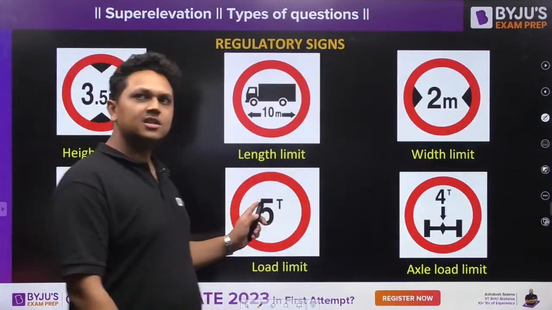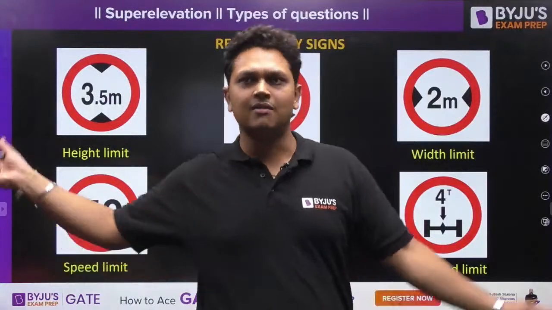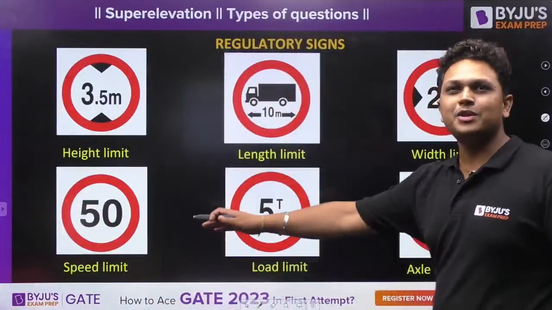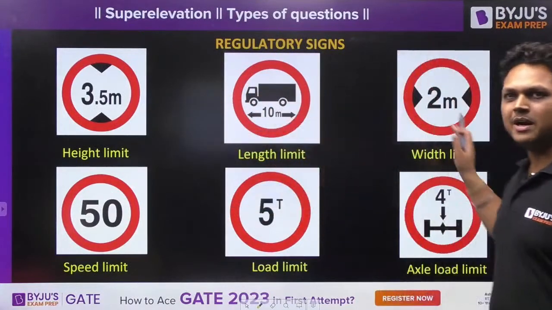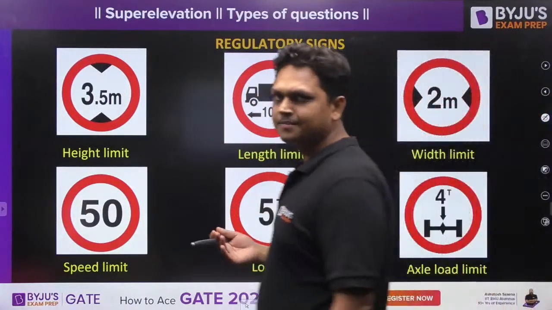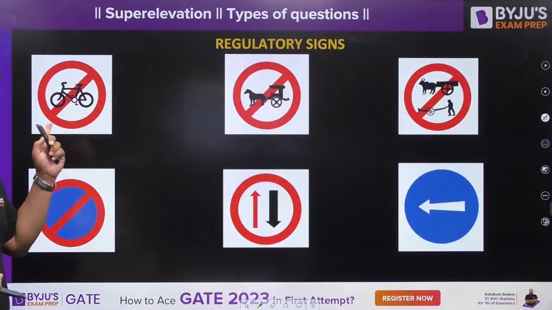This may be 6 ton, 7 ton, whatever may be the value, right? This may be 30, 50, 60, 80, whatever it may be. Okay, so I hope this much you understand, everyone. These are not strict values. These values depend upon condition to condition, right? Then what is this? Cycles are prohibited.